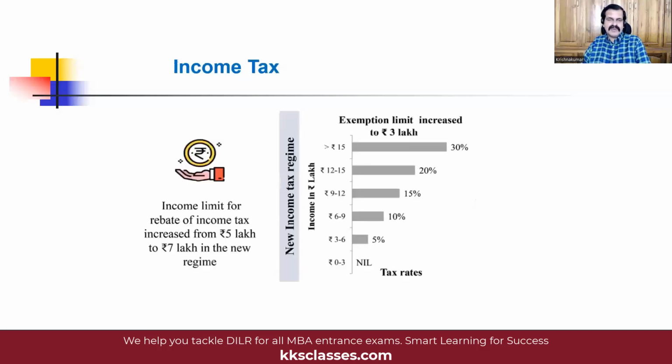Another highlight of the budget was the announcement on income tax, where the focus is on the new tax regime, which was announced in 2020. Now, currently there are 2 tax regimes in vogue. The old tax regime, which a lot more people still favor, because under the new tax regime there are very few incentives. In the old tax regime, we have a standard deduction, then there is a deduction